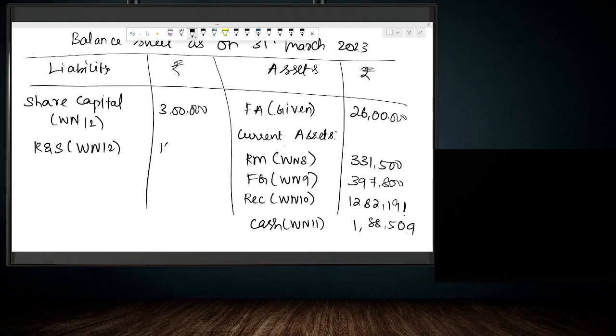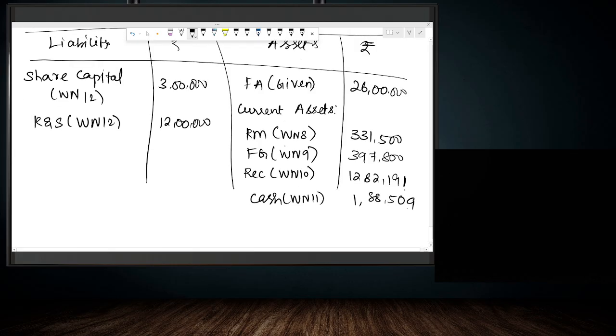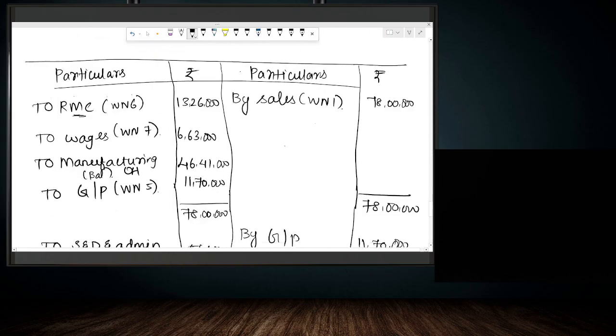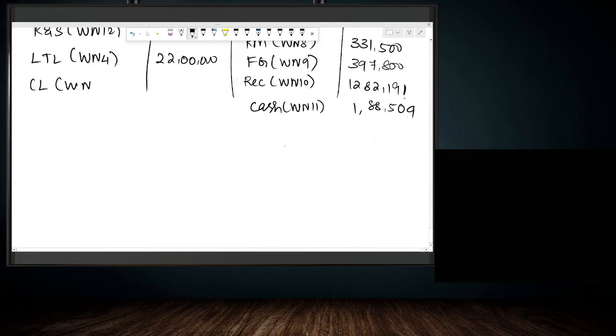It is 12 lakh. Next we have long term liability. It comes from working note number 4, 22 lakhs. Then current liability comes from working note number 3. It is 11 lakh.